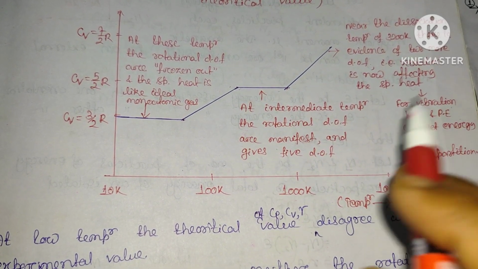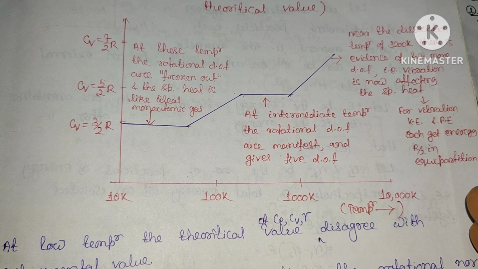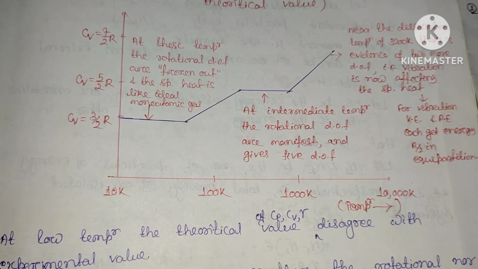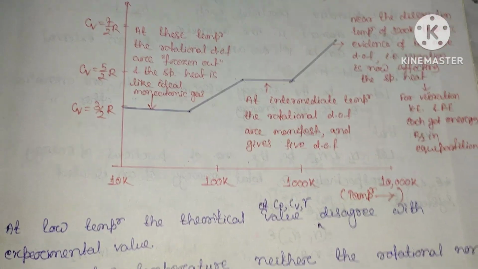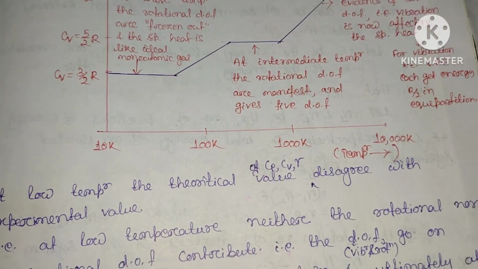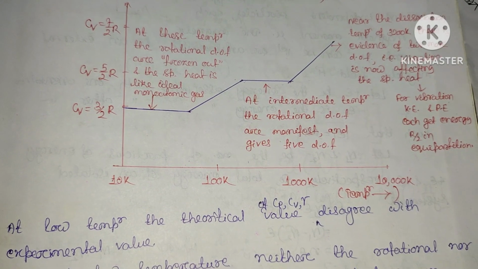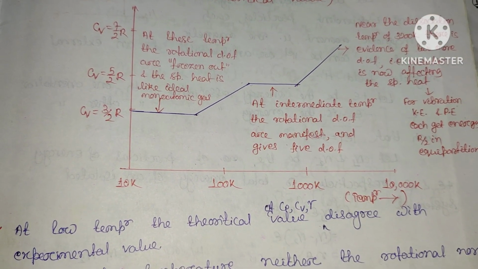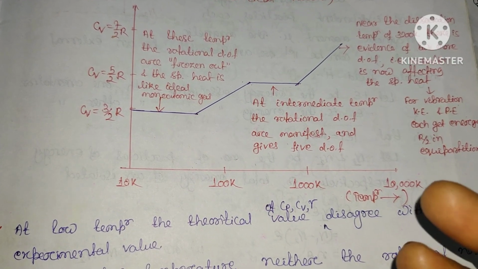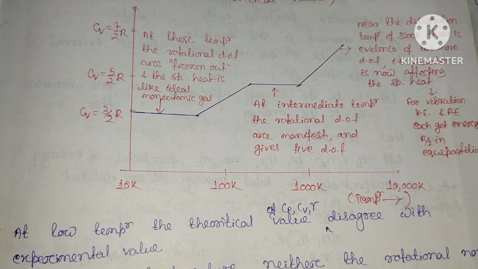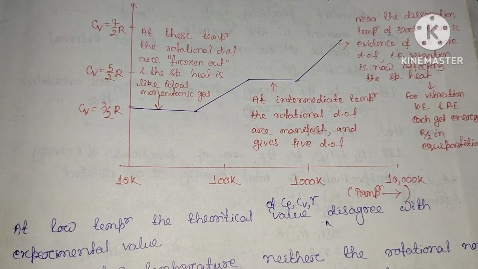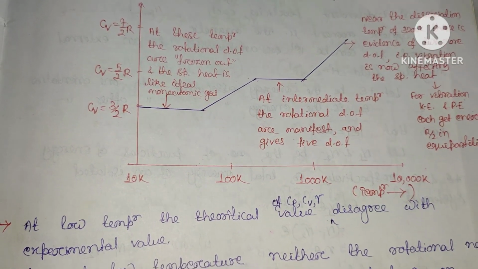For the vibration, the kinetic energy and potential energy each get energy R by 2 in equipartition. As you can see, I have already proved it. The specific heat for monoatomic, diatomic and triatomic gases, the specific heat at constant volume, specific heat at constant pressure, and gamma all depend on your F factor, that is, the degrees of freedom.